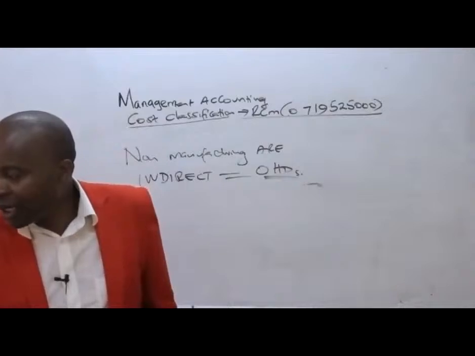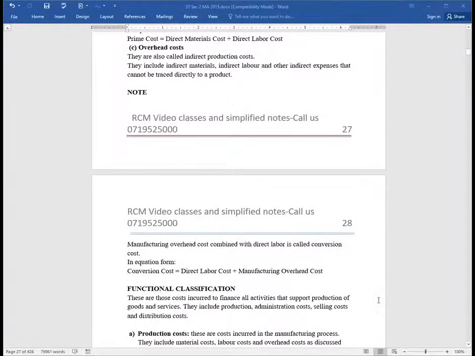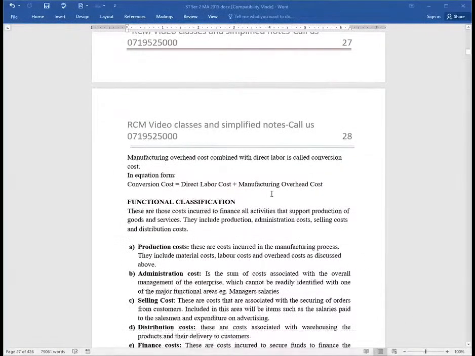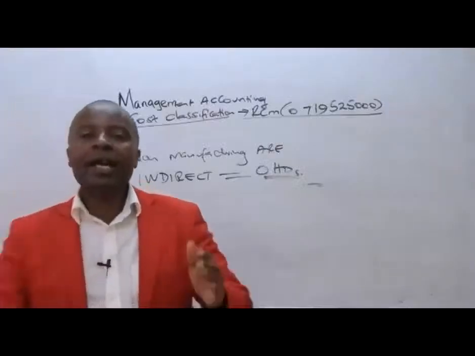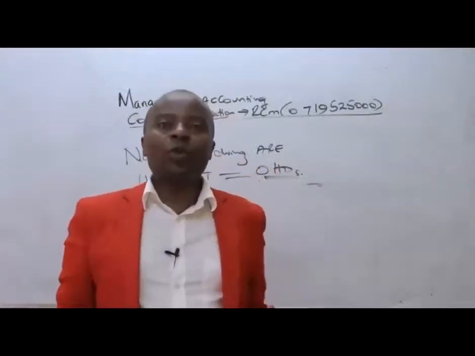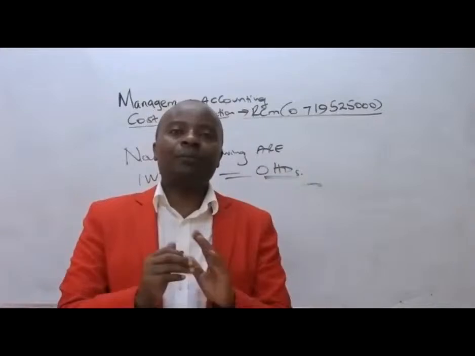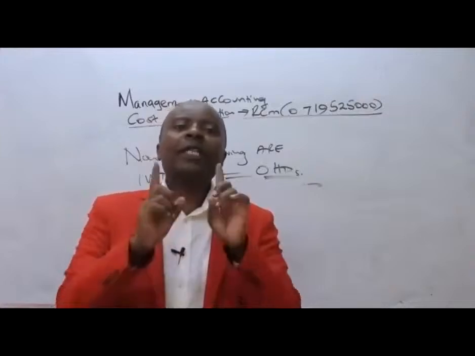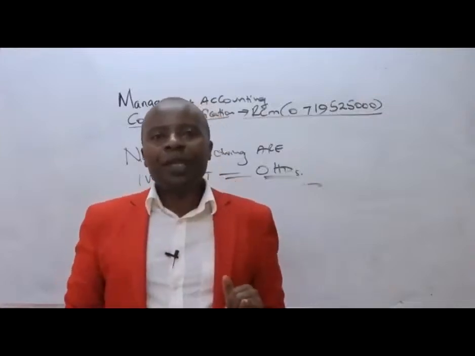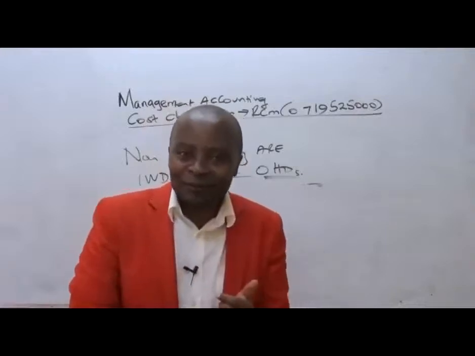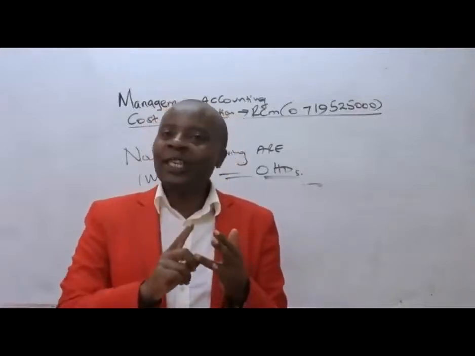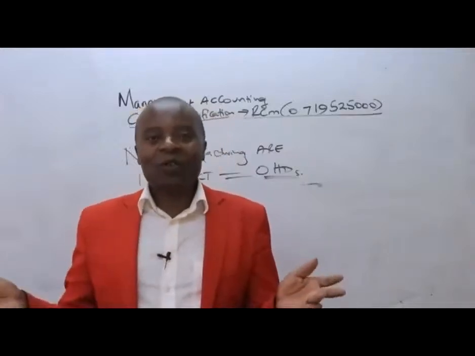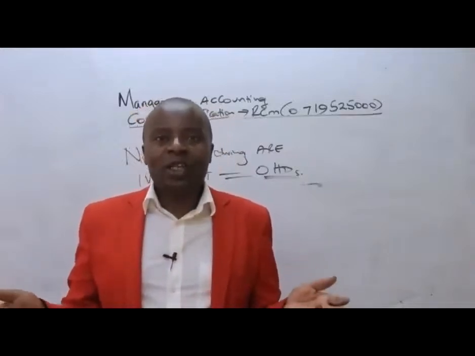Great. Now from there, ladies and gentlemen, we go to another classification, which now is the functional classification. Under functional classification, ladies and gentlemen, we shall be classifying our costs in accordance to the various activities or functions that a company does. The major function, of course, will be production. We shall be having another function in the name of research and development. It's an activity which serious firms will always engage in, research and development.